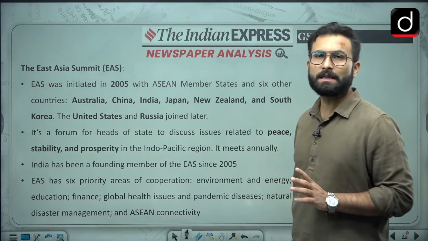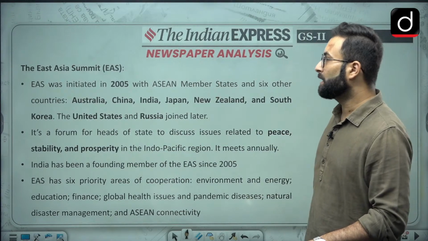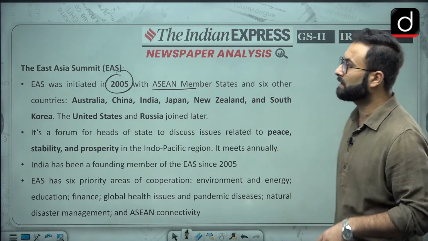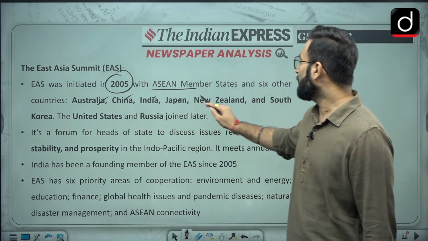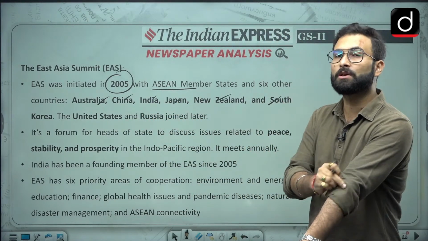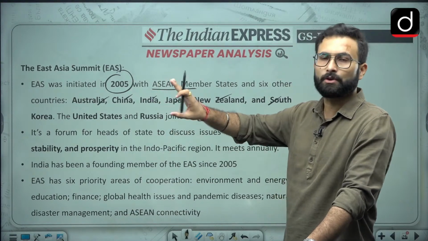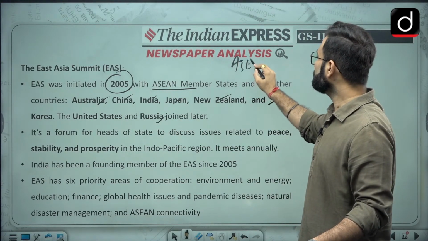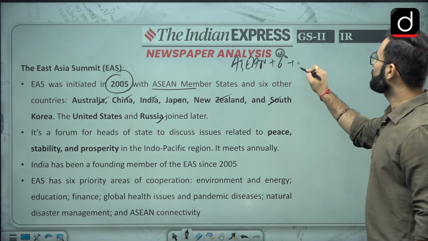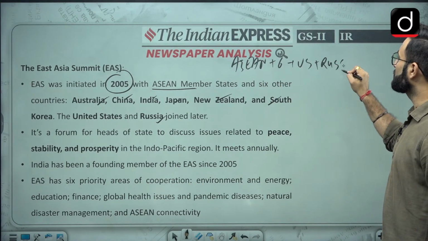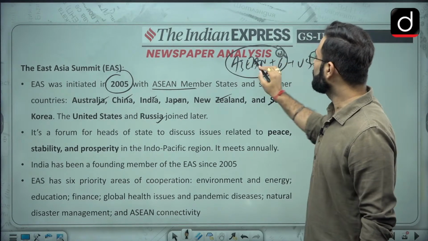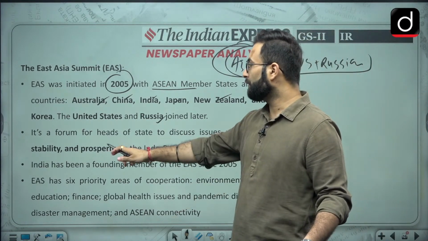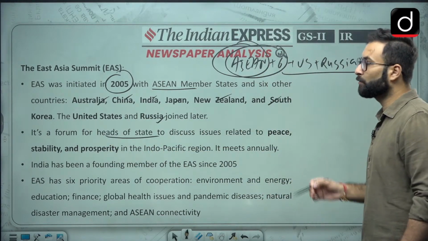Now we will be talking about the East Asia Summit. The East Asia Summit was initiated in 2005 with ASEAN member states and 6 other countries, that is Australia, China, India, Japan, New Zealand and South Korea. These are basically your ASEAN plus 6. Then after that, USA and Russia joined it. So we have ASEAN plus 6 plus USA plus Russia, that is basically your East Asia Summit. This is one grouping, this is the second grouping, and all together this is a third grouping. Now it's a forum for the heads of state to discuss issues related to peace, stability,